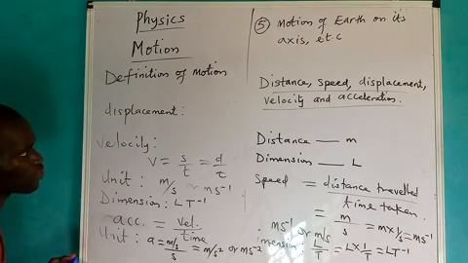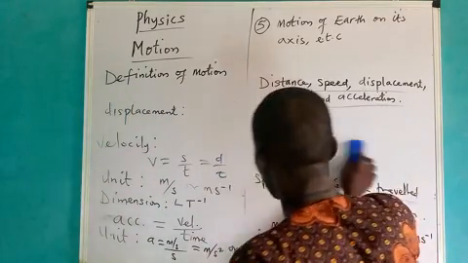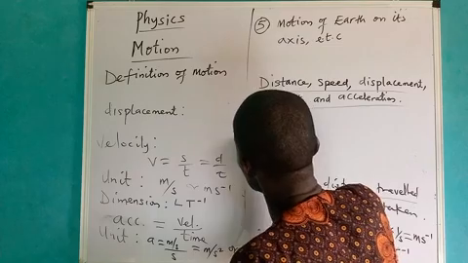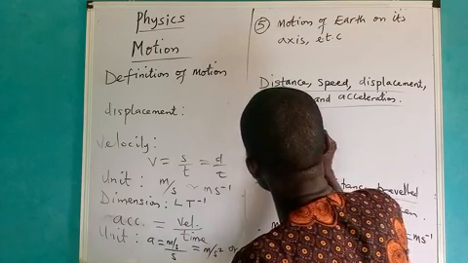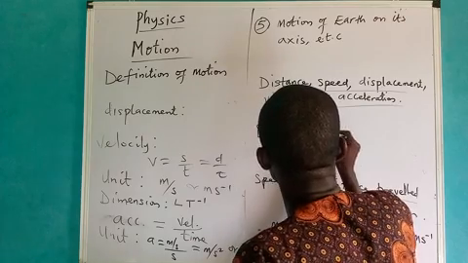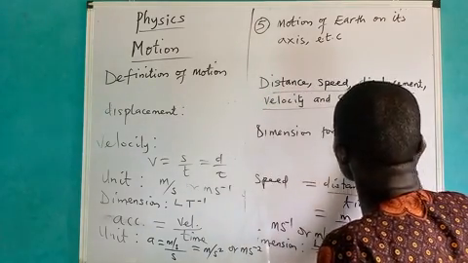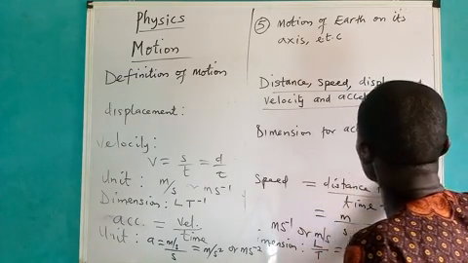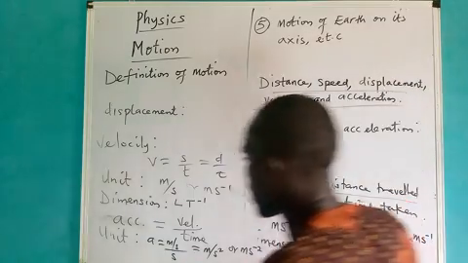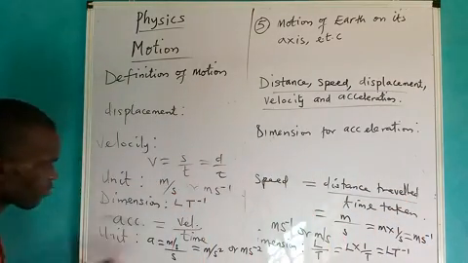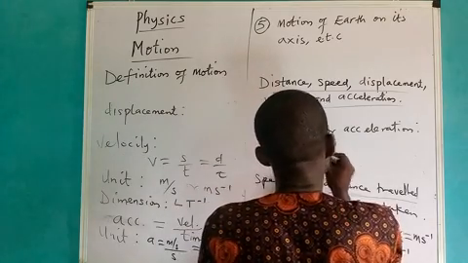This is the unit used for measuring acceleration. Now, what is the dimension for acceleration? To determine the dimension for acceleration, remember I gave you the formula: acceleration is defined as the time rate of change of velocity with time.